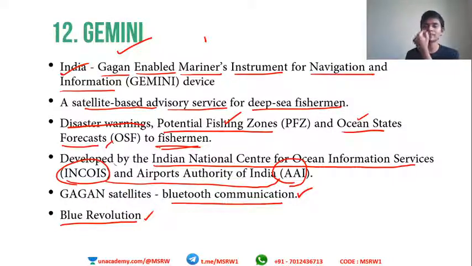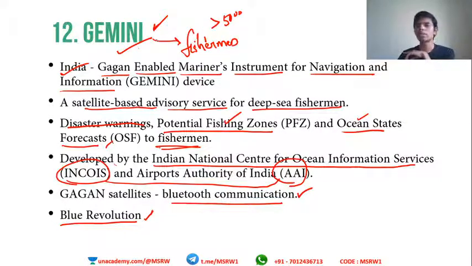Our government has implemented many projects to uplift India's potential of coasts. India has a huge coastline that is greater than 5,000 kilometers, and so we have much potential in the fisheries sector. But unfortunately, India is not up to the mark in this sector. So a blue revolution is proposed, and this is one of the initiatives that can achieve the blue revolution. So remember, Gemini is related to fishermen. If you remember this one particular link, everything else will come to you.